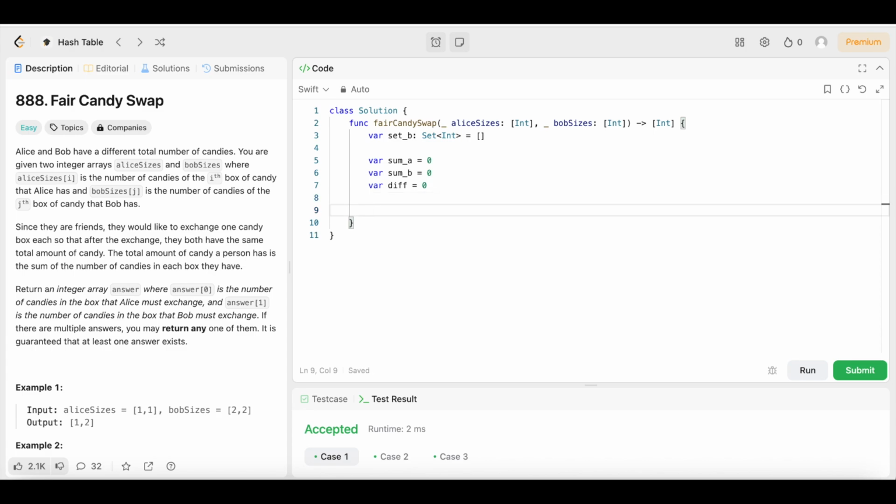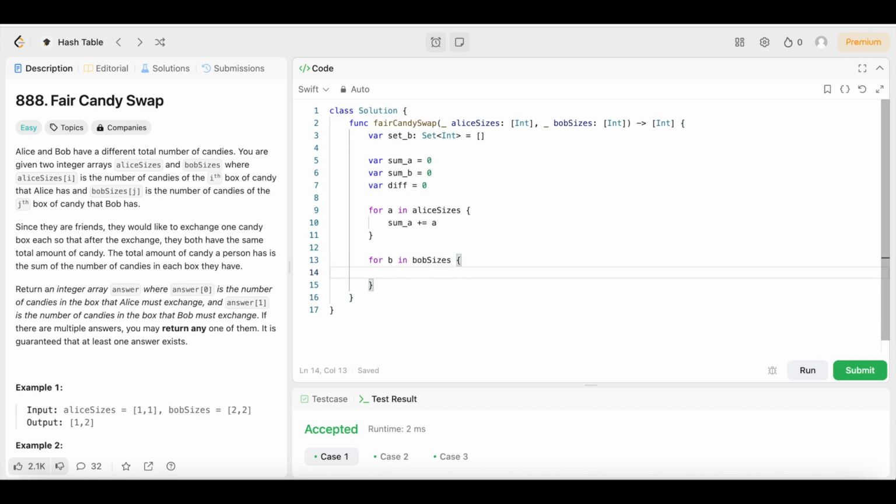Then we're going to come underneath that. We're going to say for a in Alice sizes, open up the brackets. We're going to say sum underscore a plus equals a. Then we're going to come underneath that for loop. We're going to say for b in Bob sizes, we're going to open up the brackets.